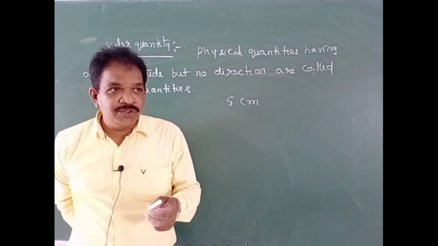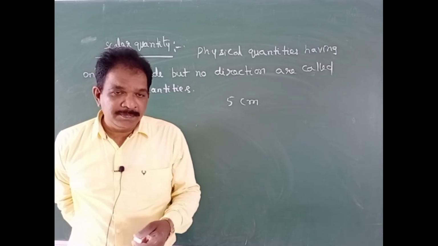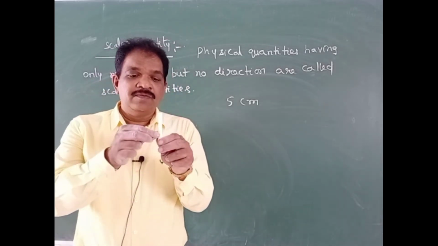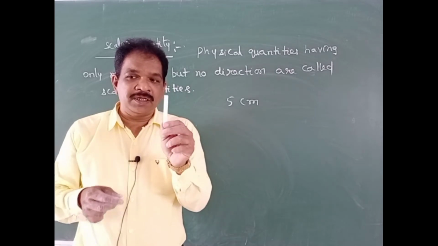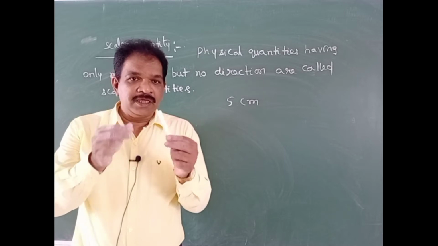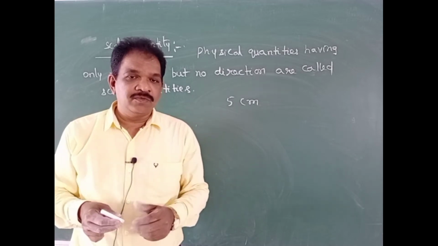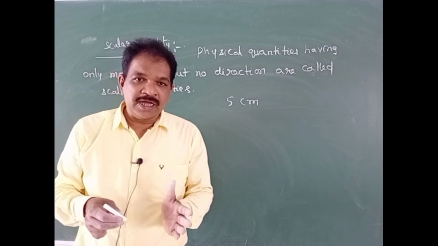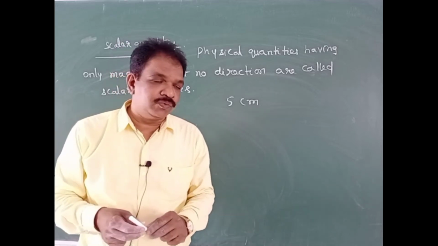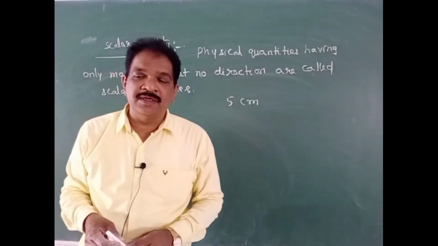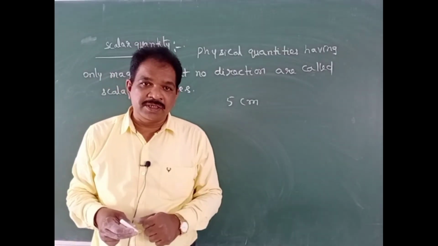This magnitude is independent of the direction of this chalk piece. Whether you keep the chalk piece vertical or horizontal, you will get the same value. So it is not having any direction, it is having only magnitude. So that type of quantities are called scalar quantities.